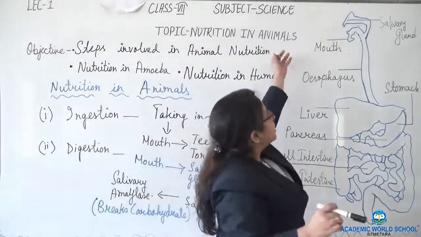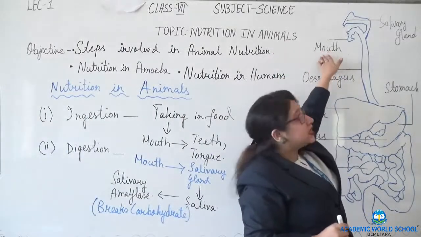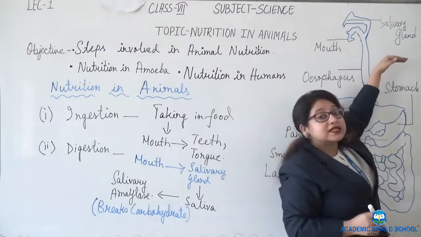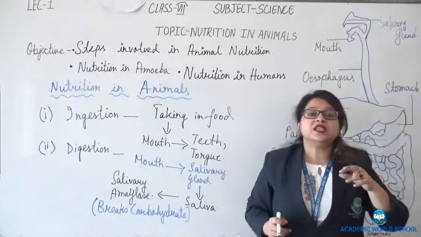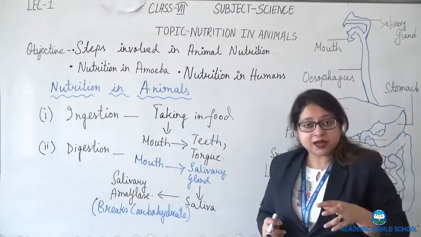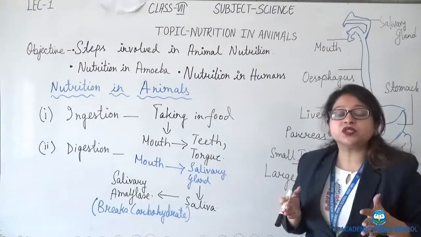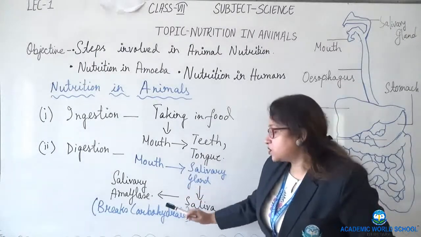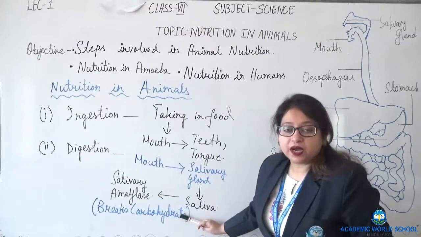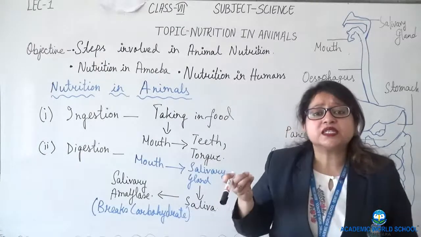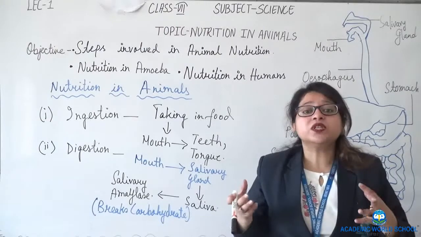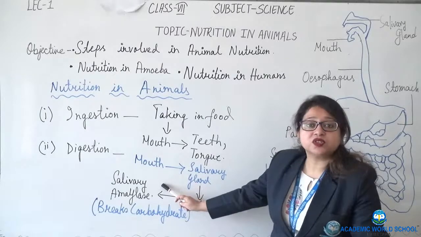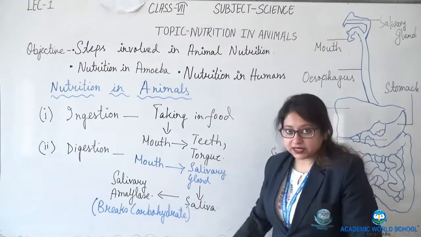So coming to the diagram, we are having the mouth. In the mouth, we are having the salivary gland. The salivary gland secretes saliva. The function of saliva is to moisten the food, and it contains the enzyme known as salivary amylase. The function of salivary amylase is to break down the carbohydrate. When we are eating rice, roti, pizza, food which is rich in carbohydrate, it starts to break down with the help of the enzyme which is known as salivary amylase.